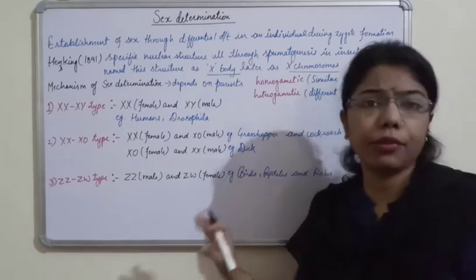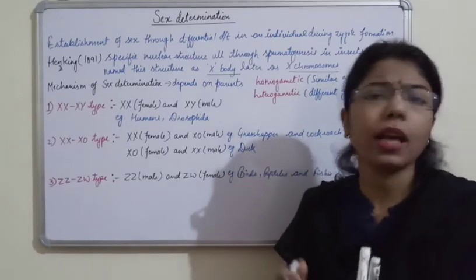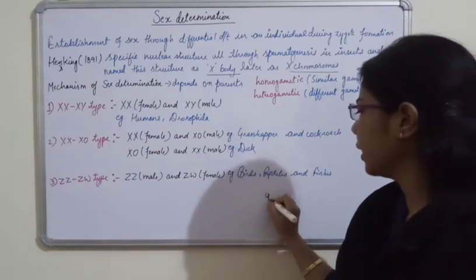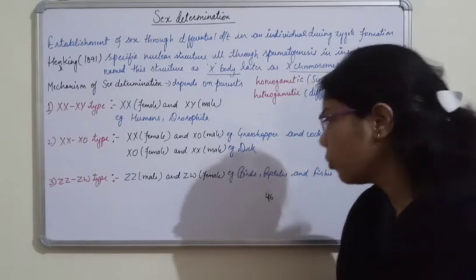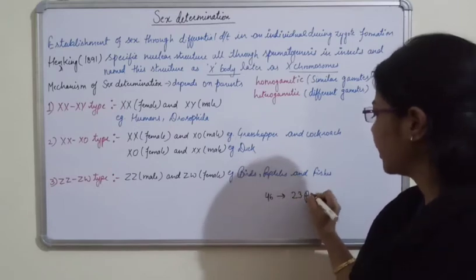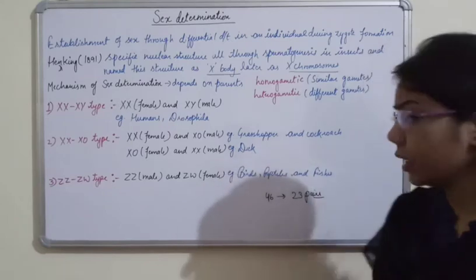We all know, if we take the example of human beings, how many chromosomes are there? 46 chromosomes are there, and we can say 23 pairs of chromosomes.